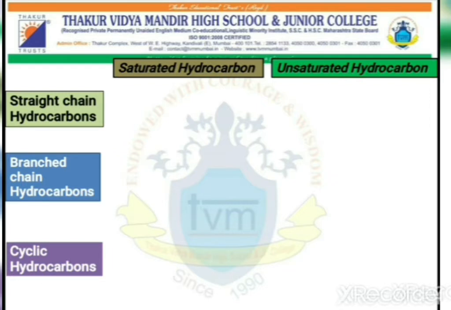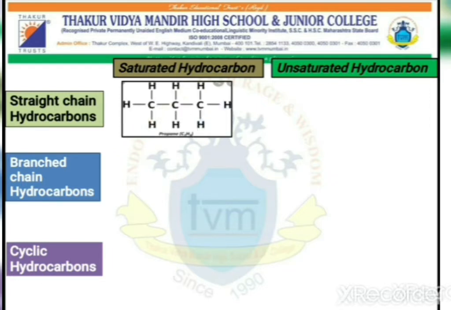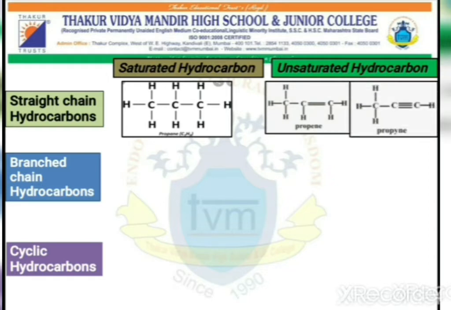Now, for straight chain hydrocarbons, the first example is propane, in which 3 carbon atoms and 8 hydrogen atoms are there. The formula is C3H8. The second example is propene. The third example is propyne. If you observe the diagrams carefully, you will find that in the first, second and third structures, the difference is in the number of bonds.